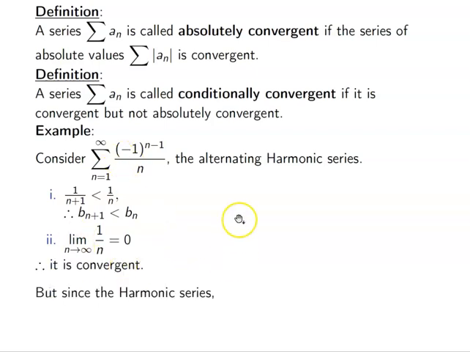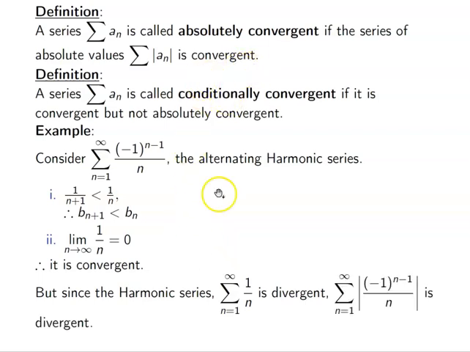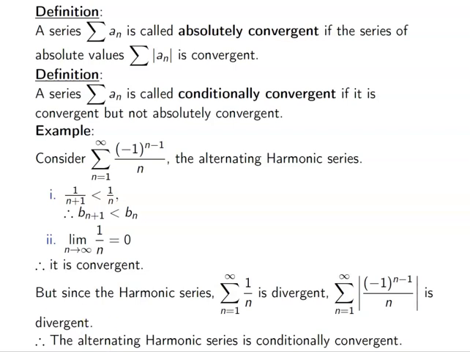But we know that the harmonic series itself, when it does not alternate, is divergent. So the alternating harmonic series is conditionally convergent, right?